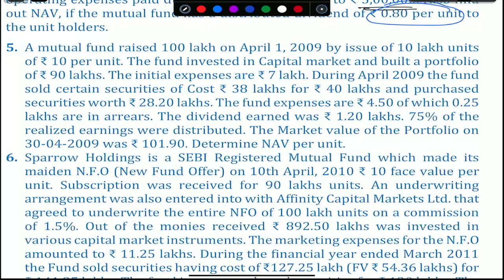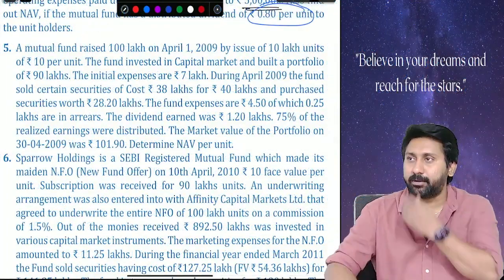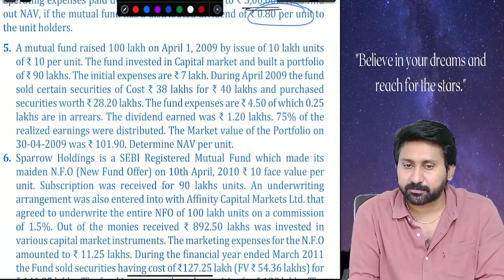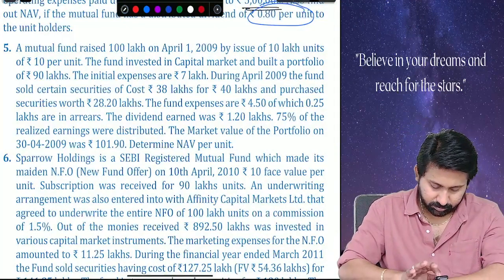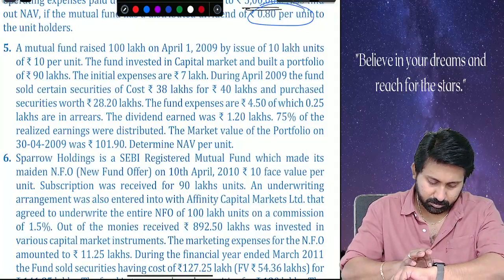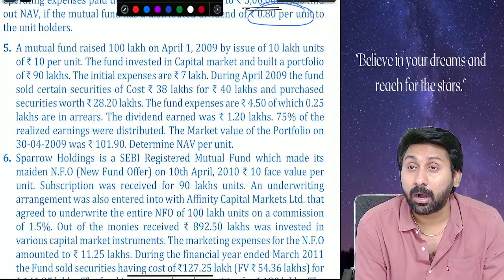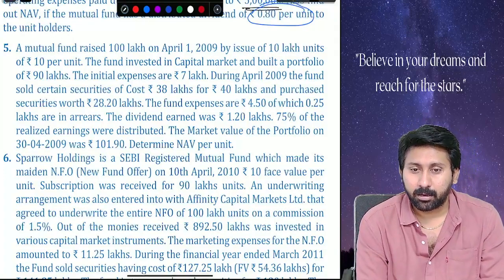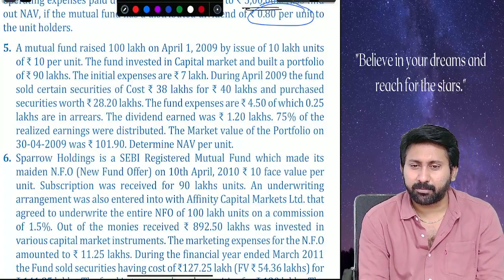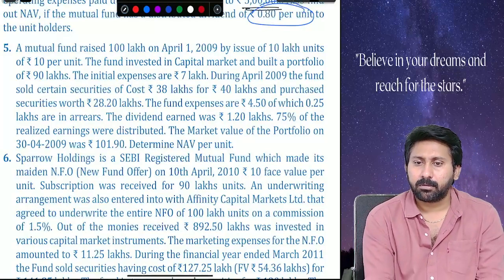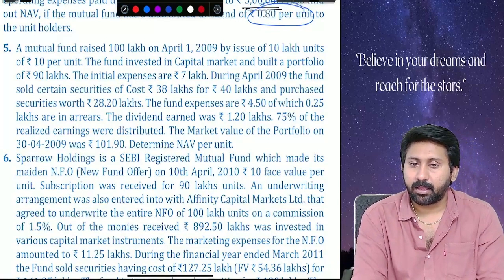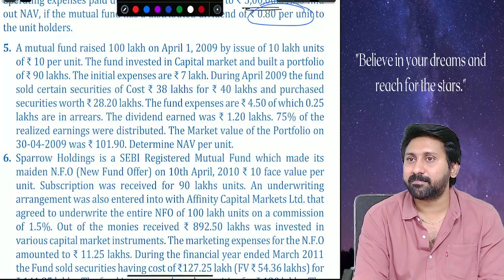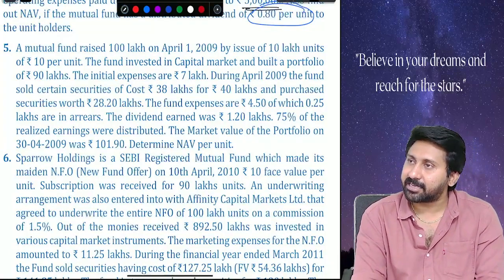What is the new thing you saw in this question? I told you in our book every question has some new point. What is the new point you observed in this? Buying and selling. Okay. Because of that, what will happen? Again, cash balance is a problem. We have to calculate the cash balance again.